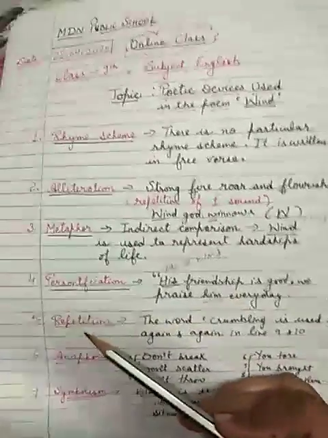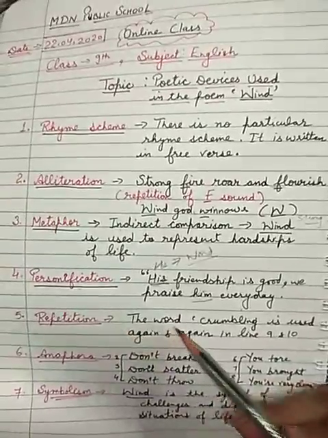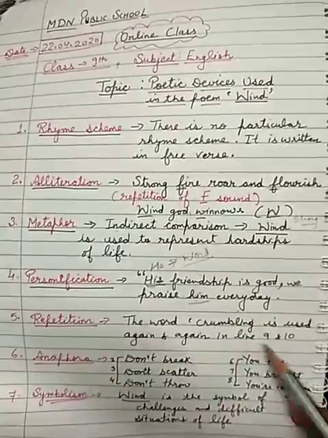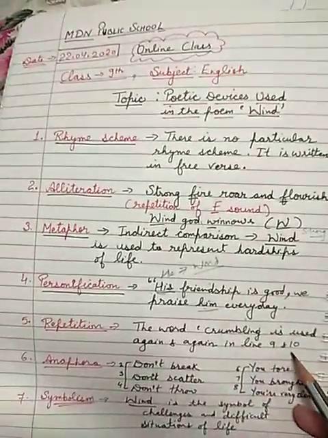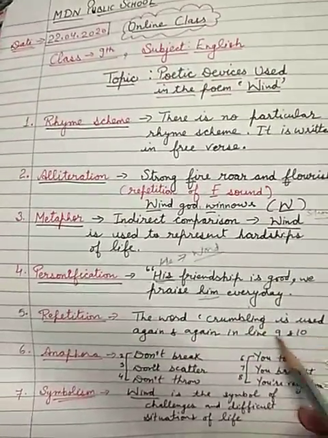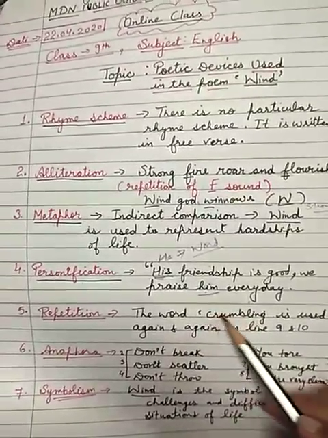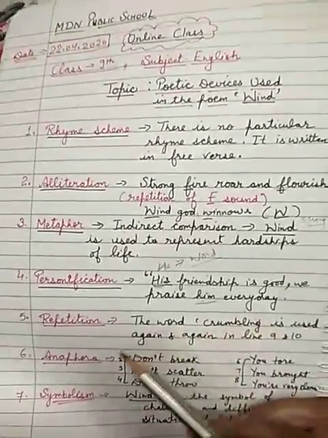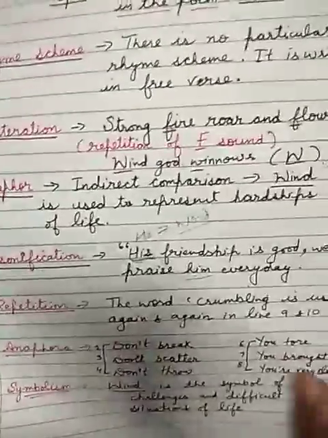Understood? Next is repetition, which we also discussed previously. Here the word crumbling is used again and again in lines 9 and 10. If you see in your poem, in line 9 and 10, the word crumbling. In line 9 also, crumbling appears at least 3 times, and in the next line also. So where the whole word repeats in a line twice or thrice, that means repetition is there.